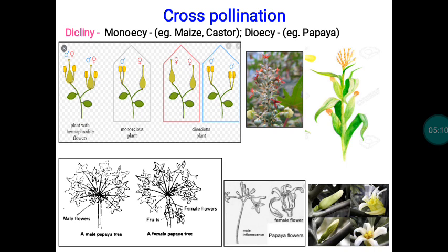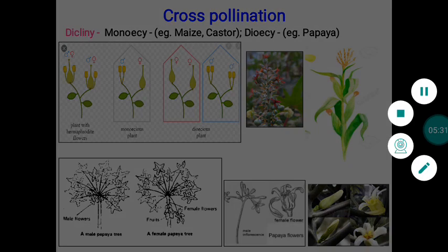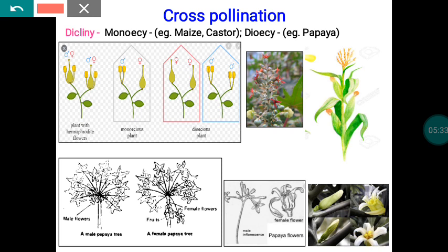Whereas cross-pollination is also governed by some mechanisms. One of the mechanisms is diclinY or monoecy or unisexuality. This mechanism is reported in the case of maize and castor. In maize and castor, under the monoecious system, both male and female flowers occur on the same plant but at different places. Particularly in maize, the tassel is the male flower that occurs in the terminal part, whereas the cob is the female part that occurs in the middle of the plant.